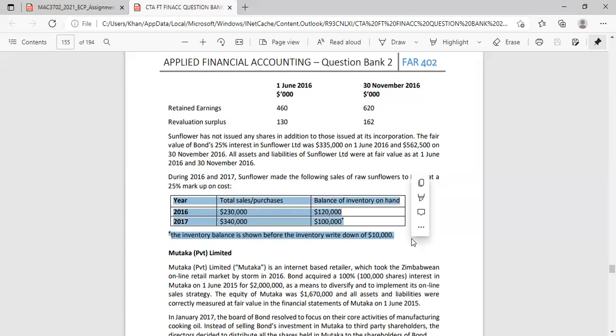We only want to show transactions with those outside of the group. We don't want to show transactions with those inside of the group. So therefore, intercompany transactions are removed. We don't want the group financial statements to include transactions with those inside of the group. We only want the group financial statements to show transactions with those outside, sorry, outside of the group. Okay, so just take note of that.